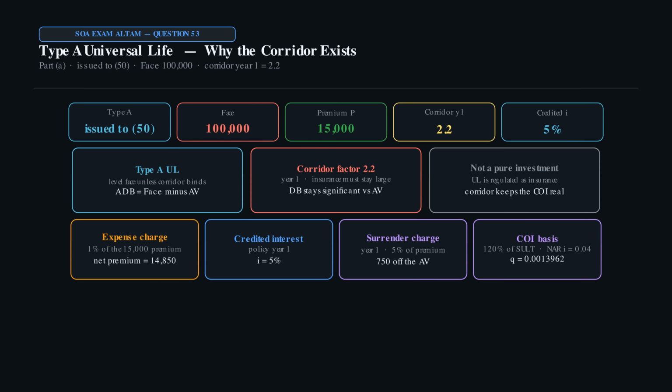This is Type A Universal Life issued to age 50. Face is 100,000. Premium is 15,000. The year 1 corridor factor is 2.2. Credited interest is 5%.